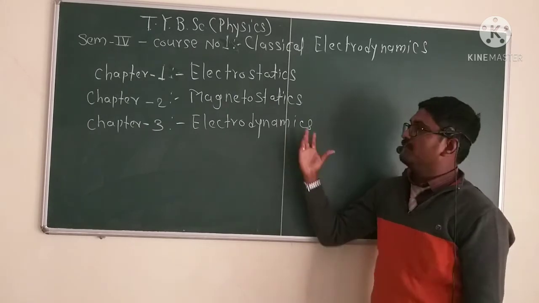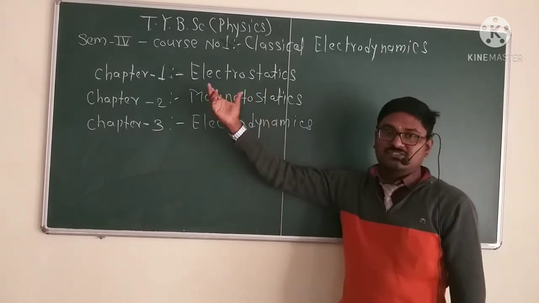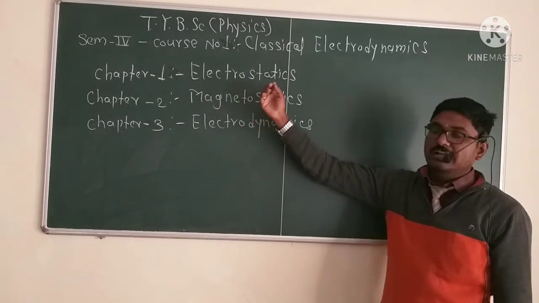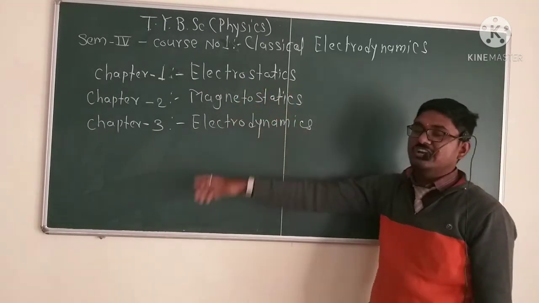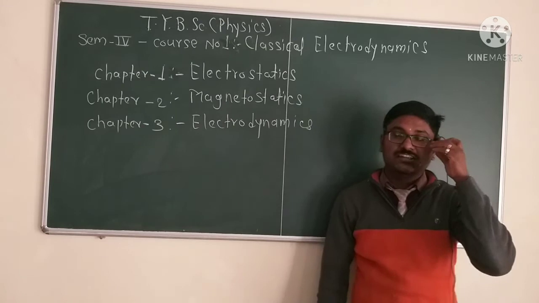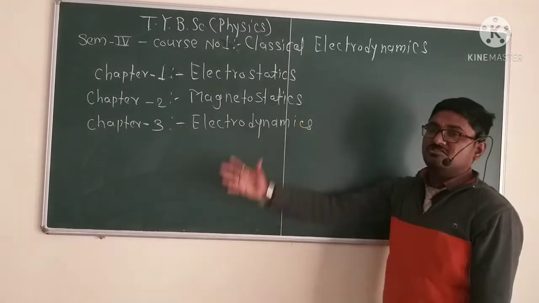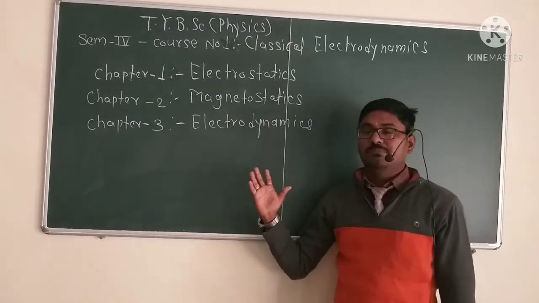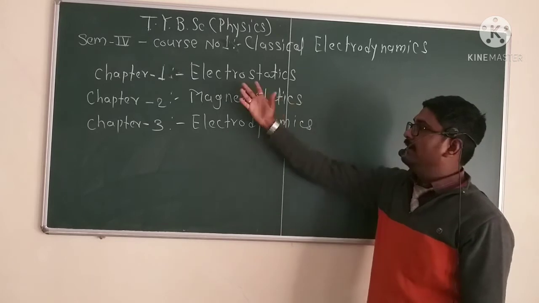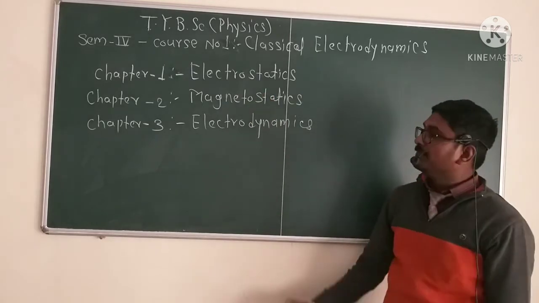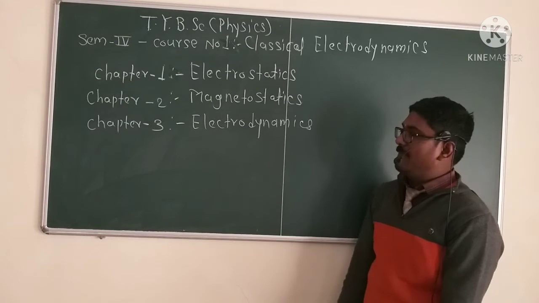Then some boundary value problems, that is the electrical image. Then we will study electric polarization, the electric displacement vector, and the relationship between E, P, and D in electrostatics. Then the second module is magnetostatics.